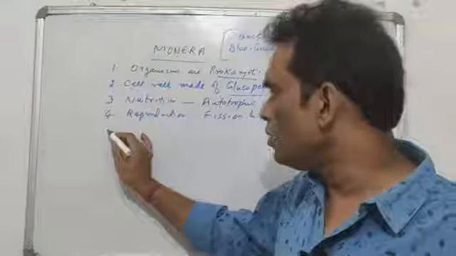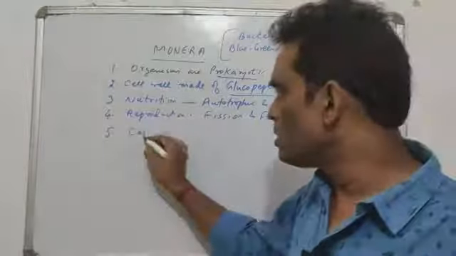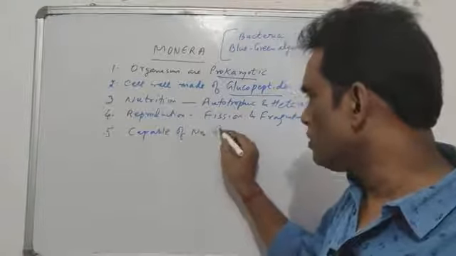One very, very important thing that you must know about Monera is that these organisms are capable of what is called nitrogen fixation.